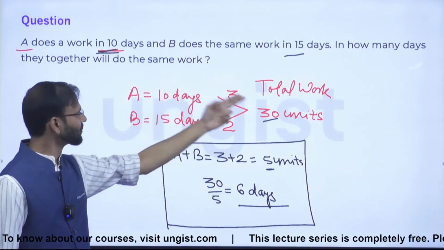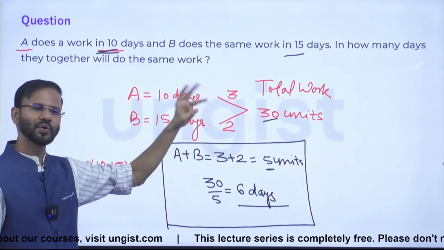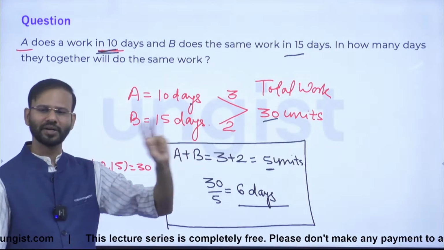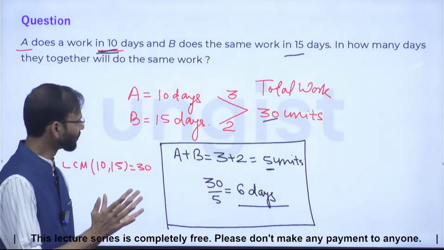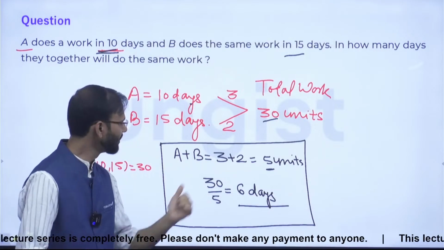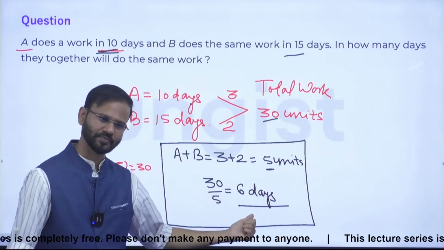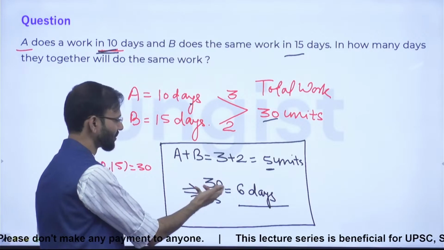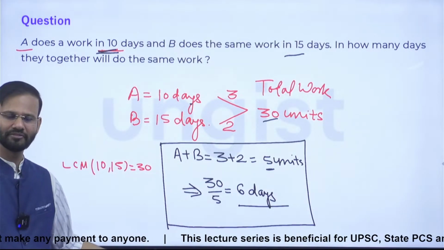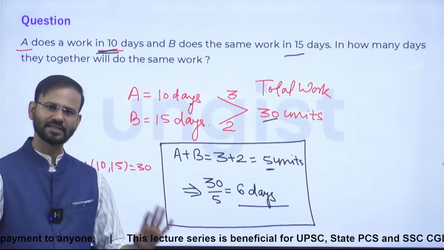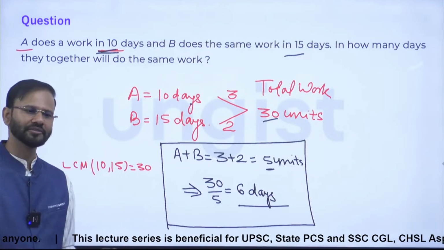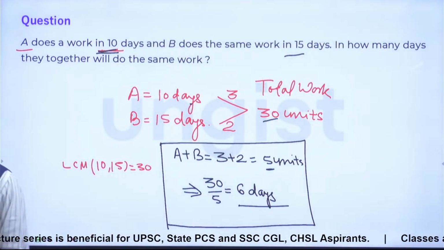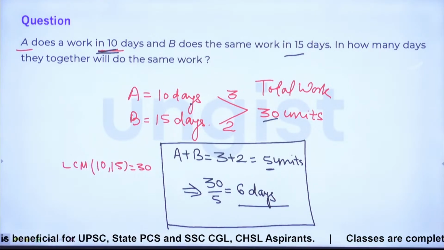Now if A can do 30 units in 10 days, it means in one day he is doing 3 units work. Similarly, B is doing 2 units work in one day. Guys, it is clear? When both of them work together, they will be doing 3 plus 2, 5 units work in one day. And the question is asking in how many days working together they can finish the total work. So 30 divided by 5, which is 6 days. Any confusion? Any doubt? Please note it down, and after that, let's move to the next question.